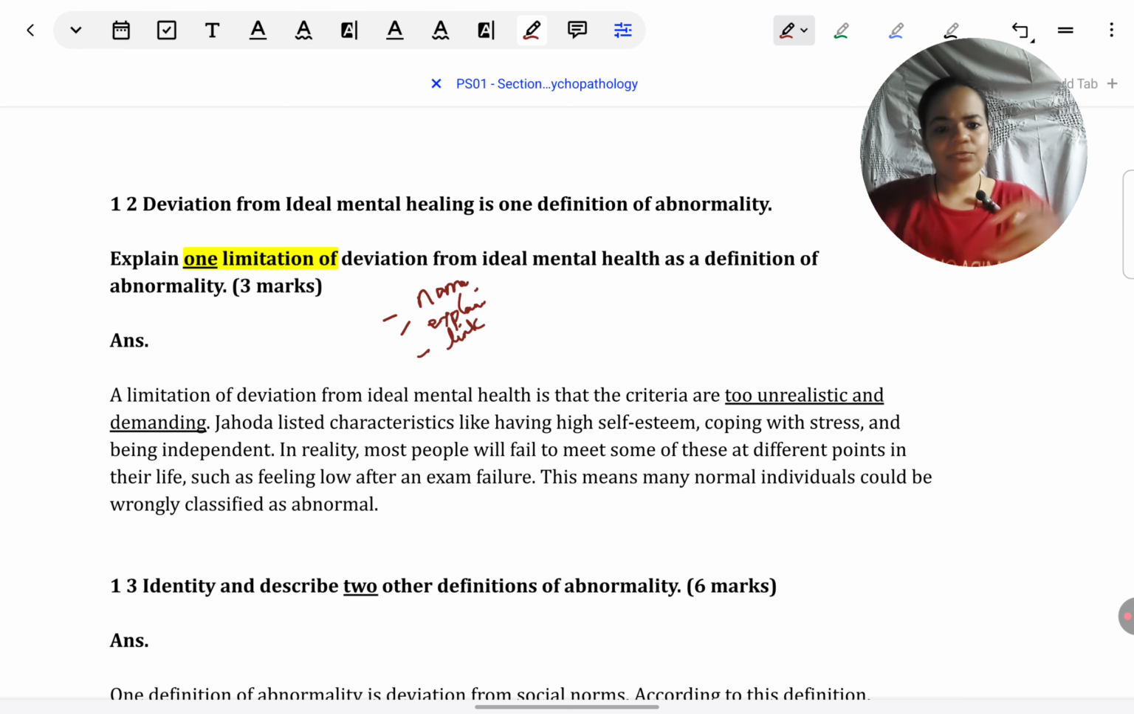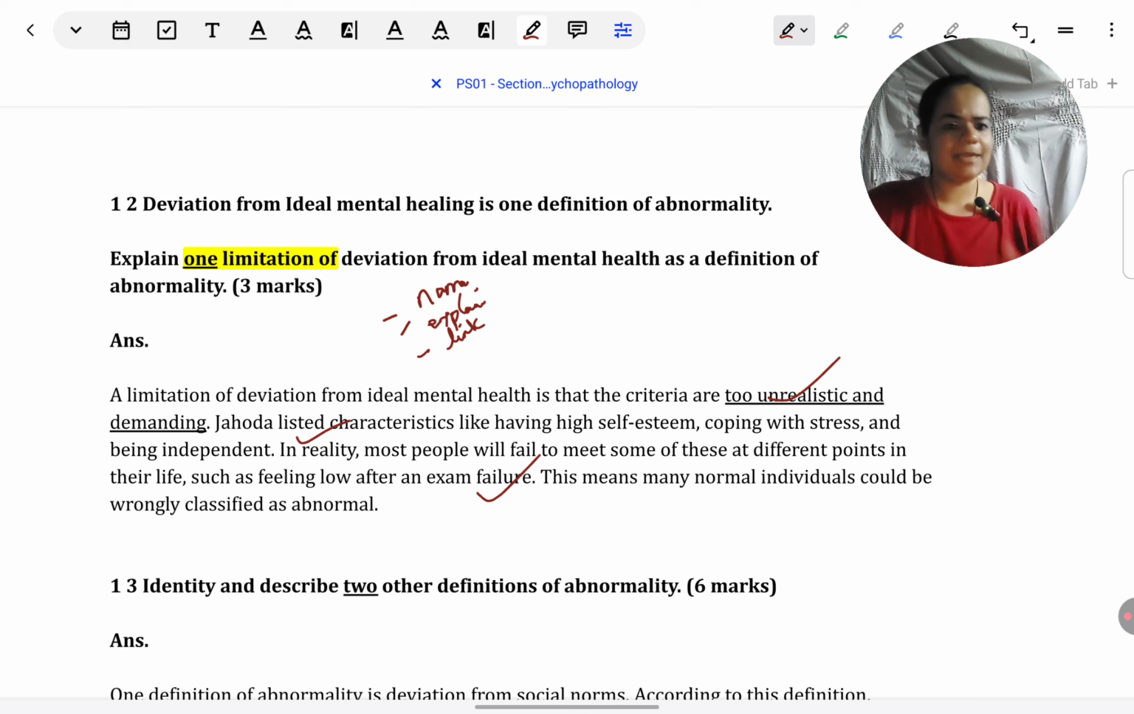Okay, so as I've told you, I have named the weakness first, that this definition is unrealistic. Then I have given an elaboration of why I'm saying it's unrealistic. Because Jahoda suggests that a person who is mentally fit should have good self-esteem, cope with stress, and unless all of these criteria are met, the person falls into the abnormal category. But in reality, people will deviate from these standards at some point or the other.